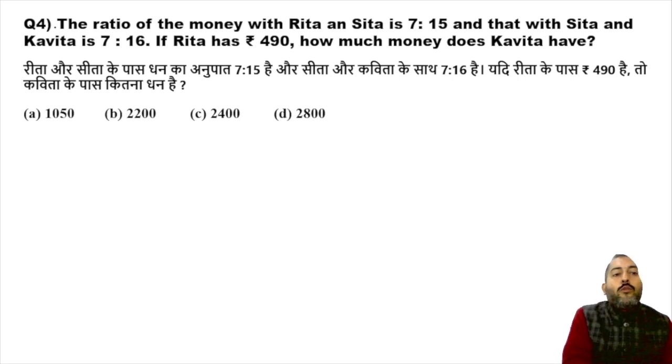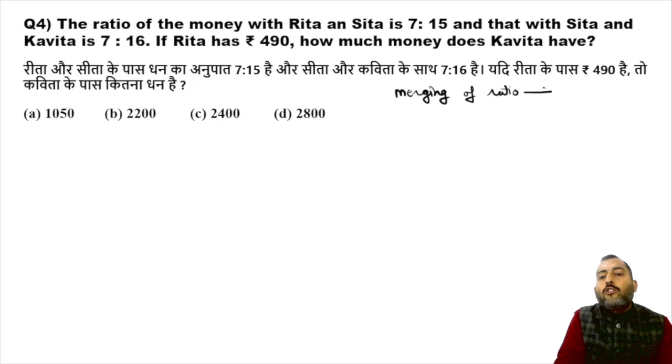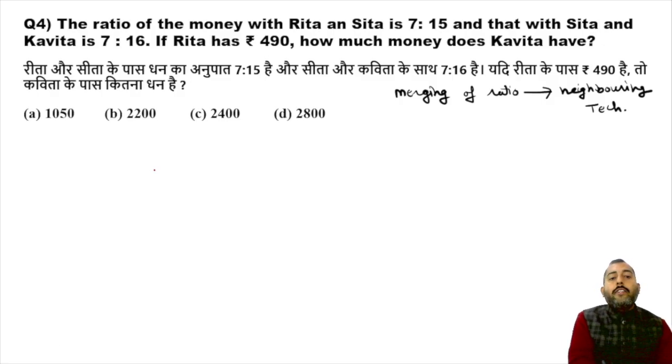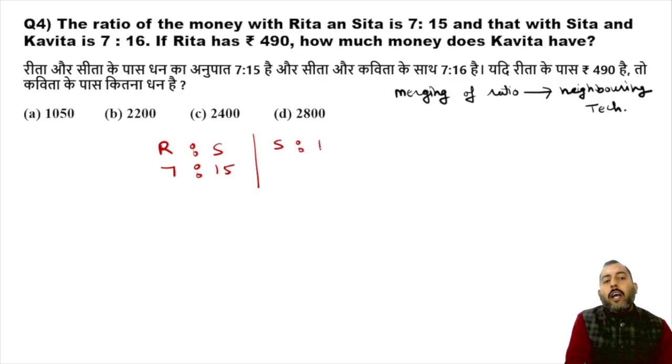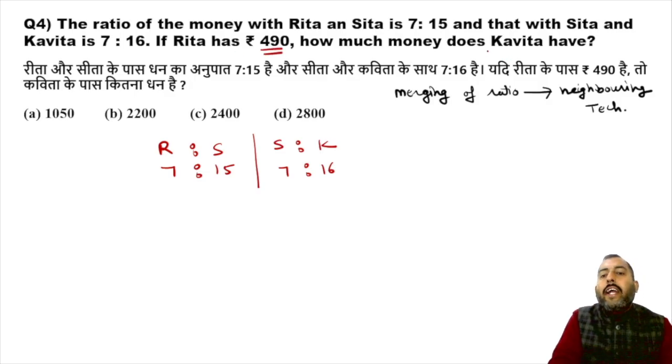Now this is question 4, and in this question we will learn merging of ratio. For merging of ratio, we will be using the neighboring technique. It is given that the ratio of money between Rita and Sita was 7:15, and between Sita and Kavita is 7:16. If Rita has 490 rupees, find out the share of Kavita.